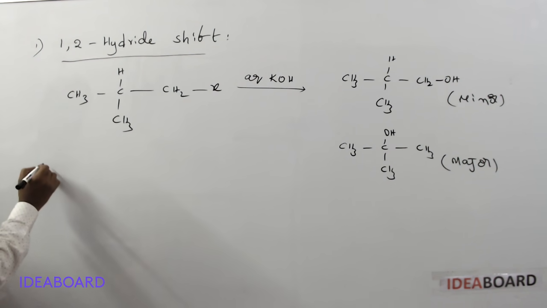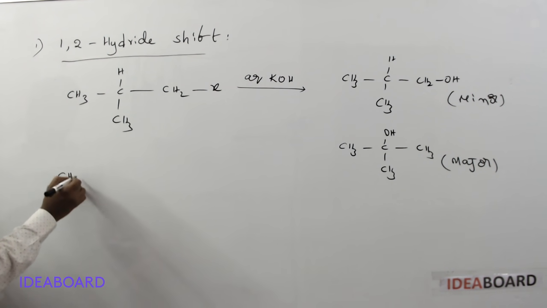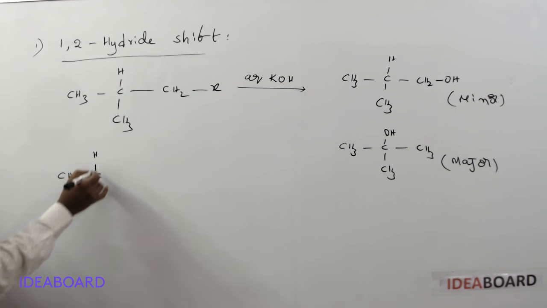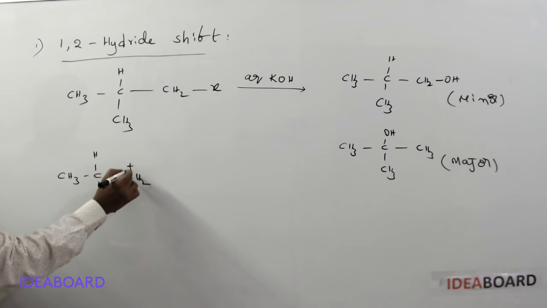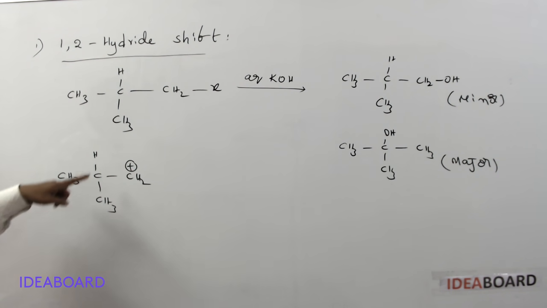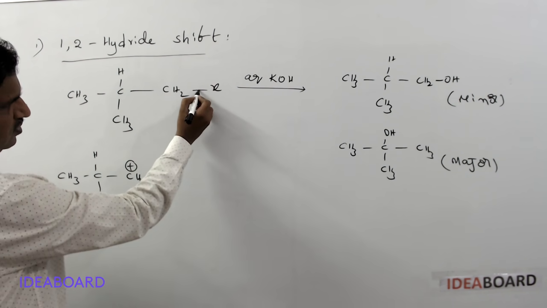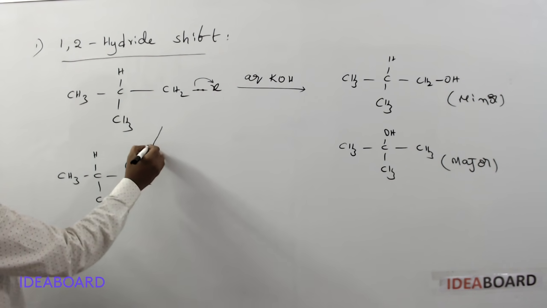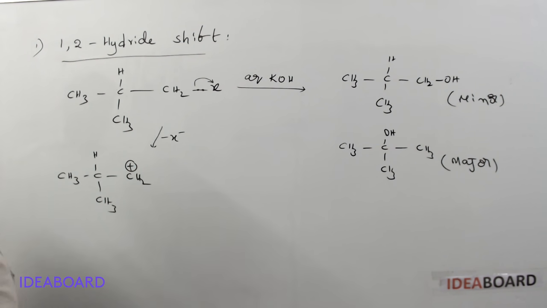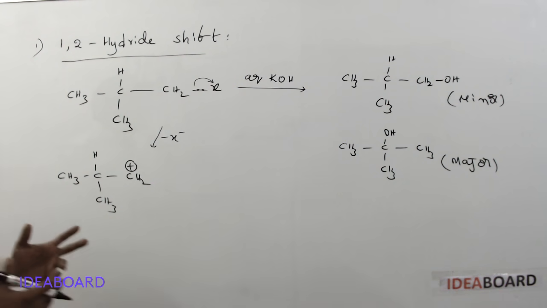In the SN1 reaction, the first step means formation of a carbocation. What is the carbocation formed in the first step? After the removal of these two electrons by the halogen as a halide ion, X minus, this will be converted into a carbocation. What type of carbocation is this, primary, secondary or tertiary? First you identify that, and after that we can check whether rearrangement is possible or not.